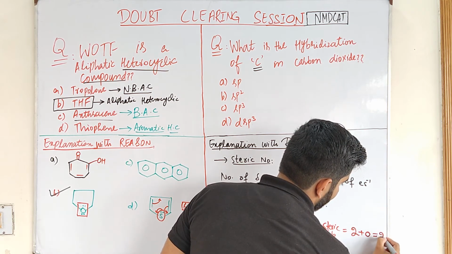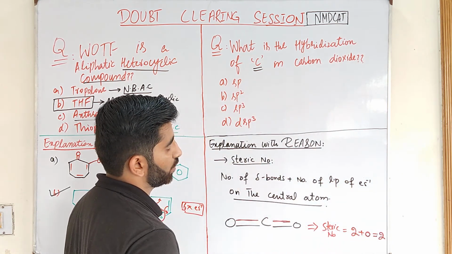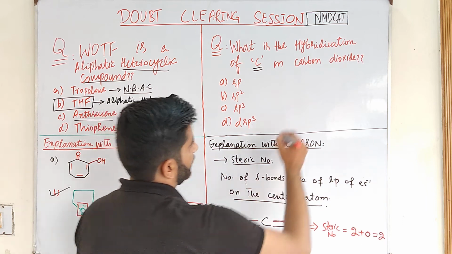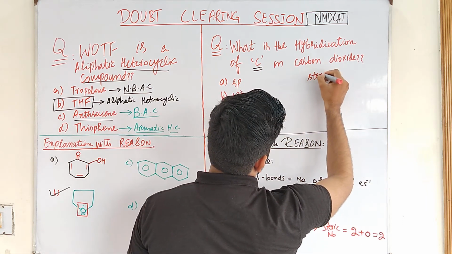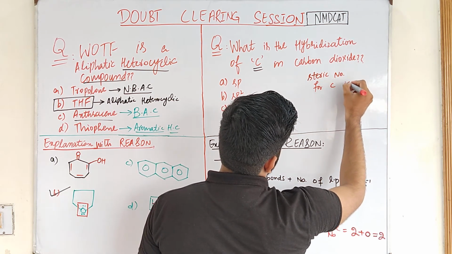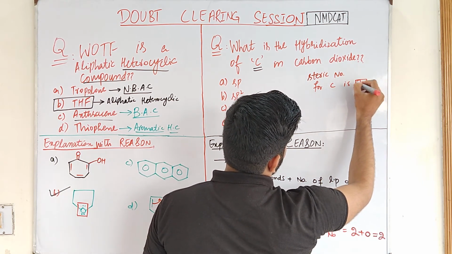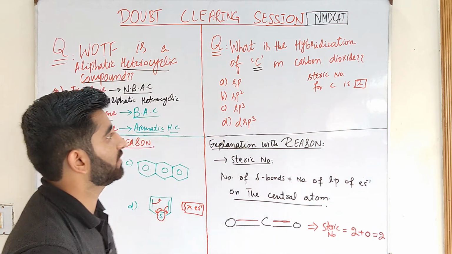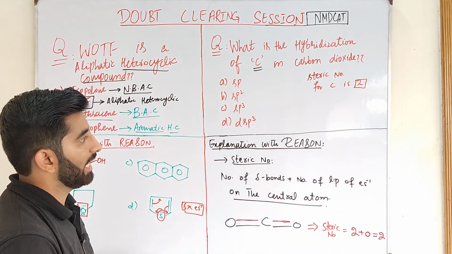So the steric number for carbon is 2. It means that the hybridization of carbon in carbon dioxide is sp.